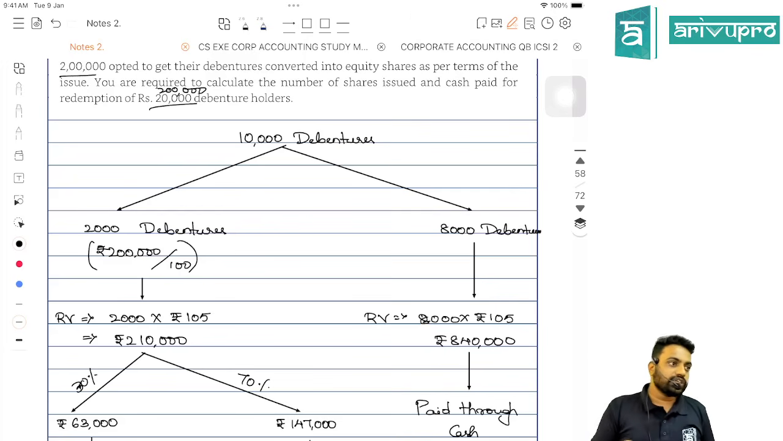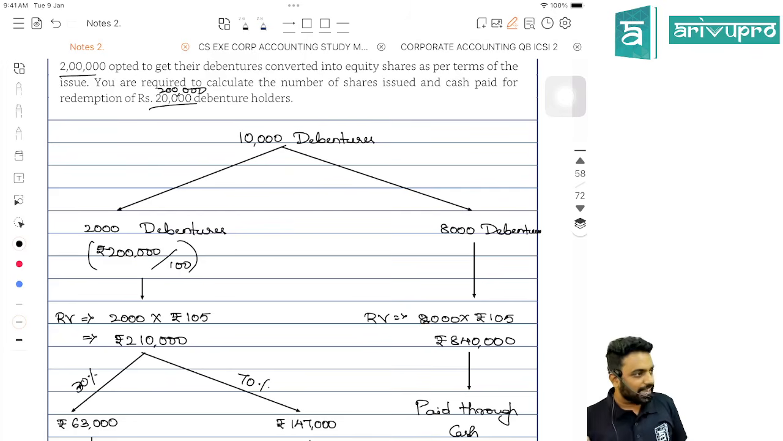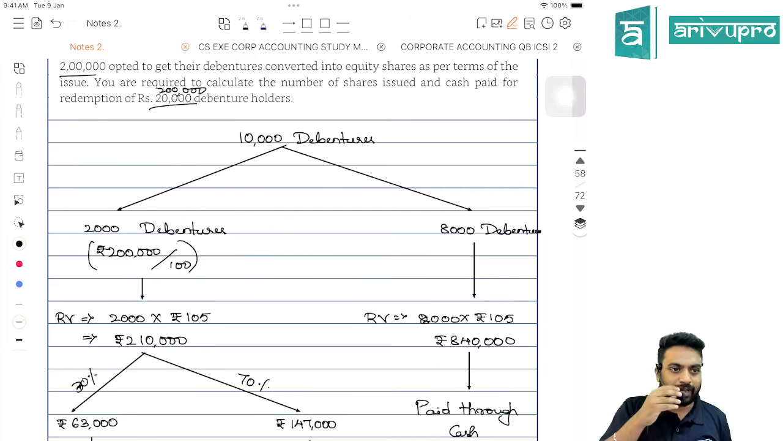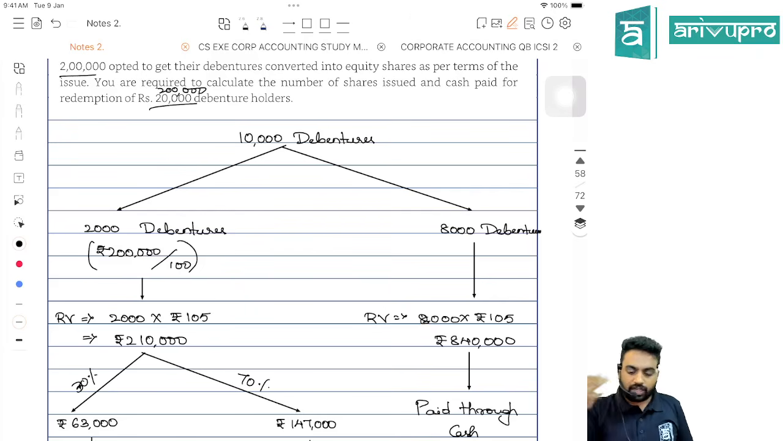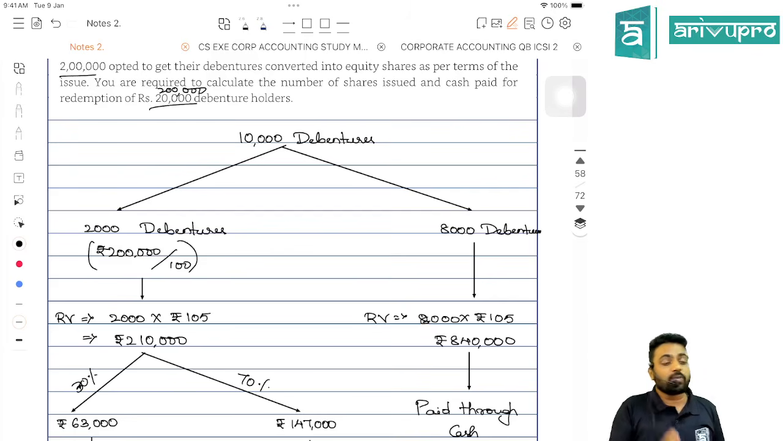Later what you should do is, for the 8,000, everything is paid in cash. Correct? 8,000 into whatever you have to pay, redeemable value 105. Correct? Around 8,40,000 we are going to pay through cash. Done. The remaining 2,000 is there, no? For them how much we have to pay, that we should calculate. 2,000 into 105, 2,10,000.